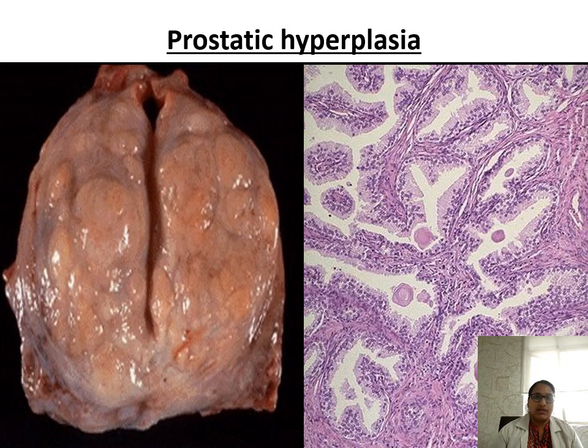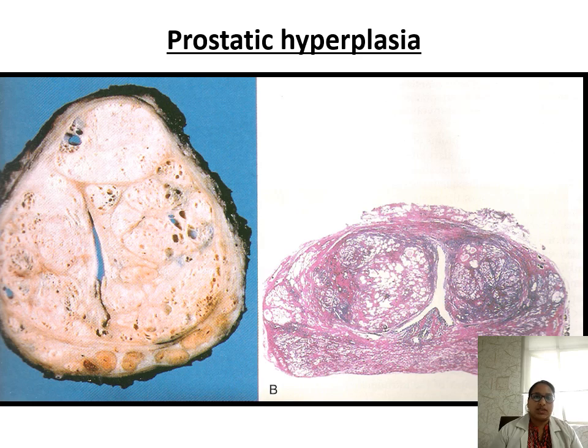This is the prostate gland. These are the hyperplastic ducts we can see here. So many ducts, the ducts have been increased. This is again the picture showing prostate gland, hyperplastic prostate gland.